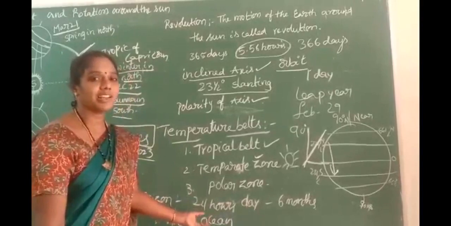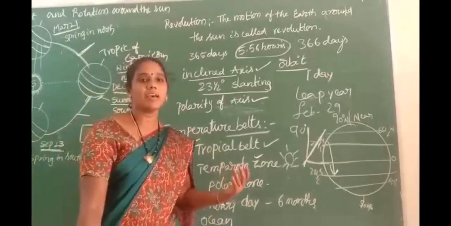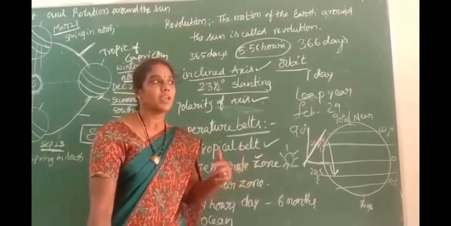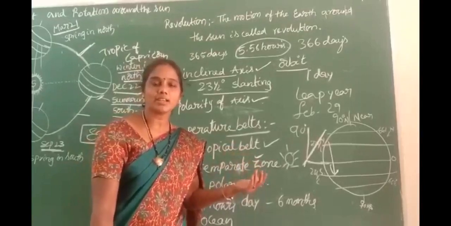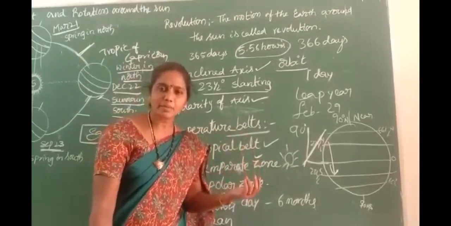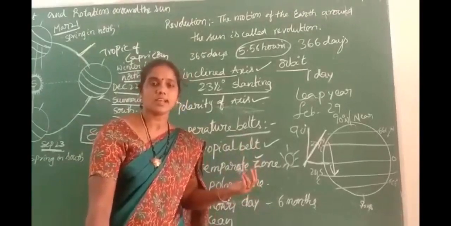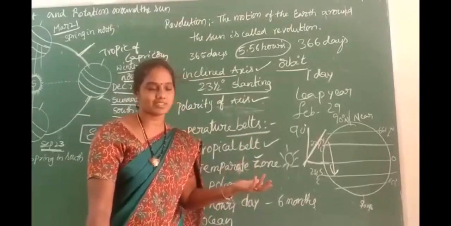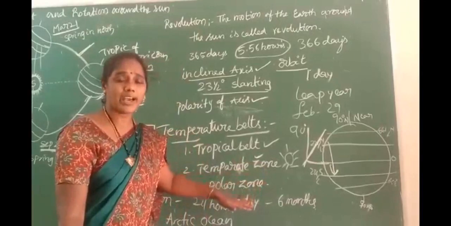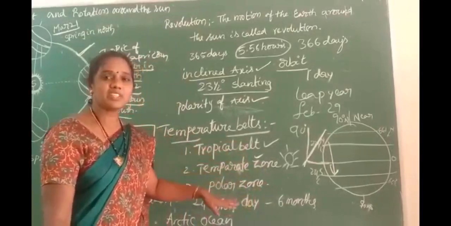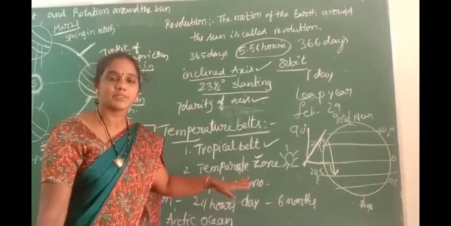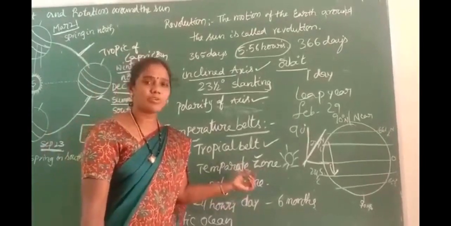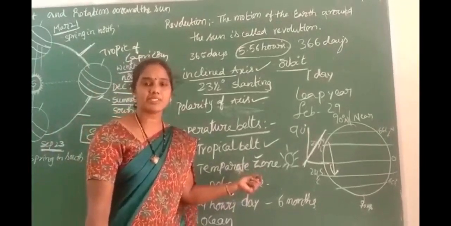Children, you have a clear idea. Anybody in your class who has experienced a peculiar temperature or region or area, come forward and discuss their experiences and different climatic conditions. This is the Arctic area. Temperature bands: we have to divide the earth into temperature bands. So I think you have a clear idea from this lesson.